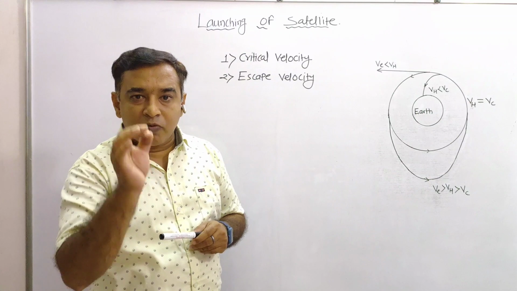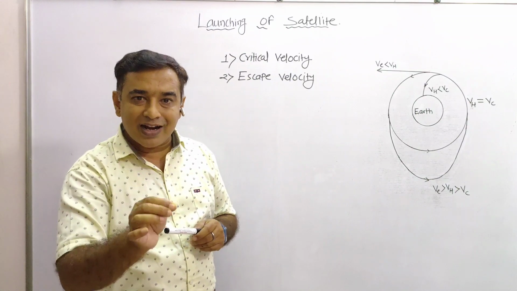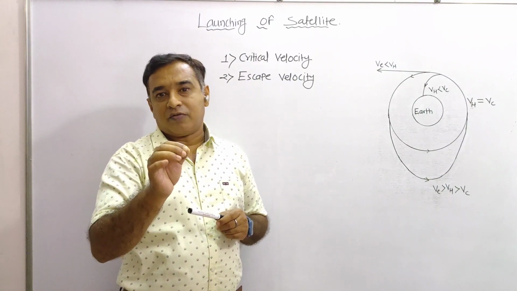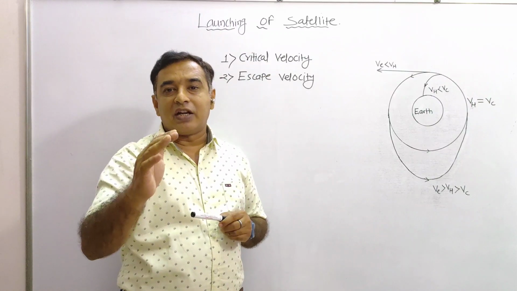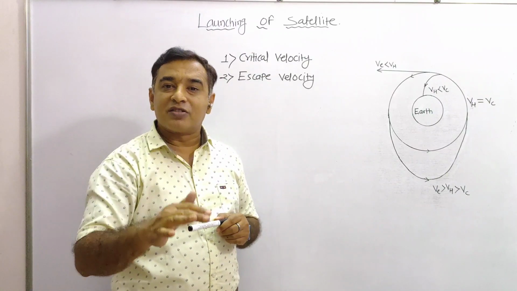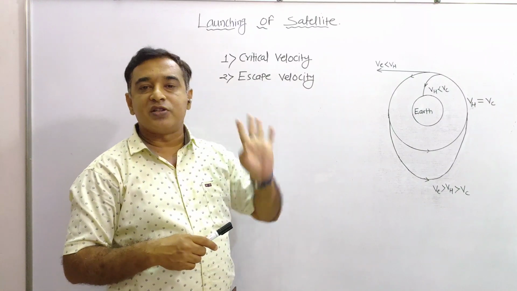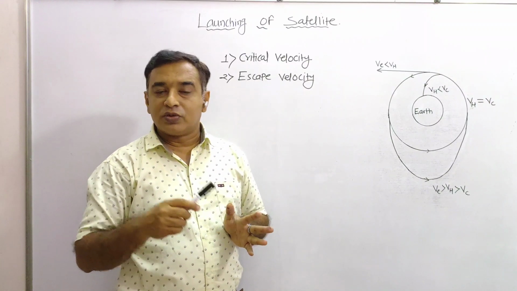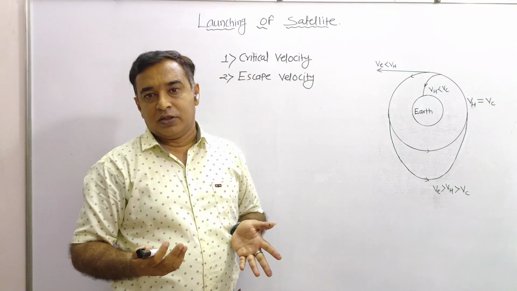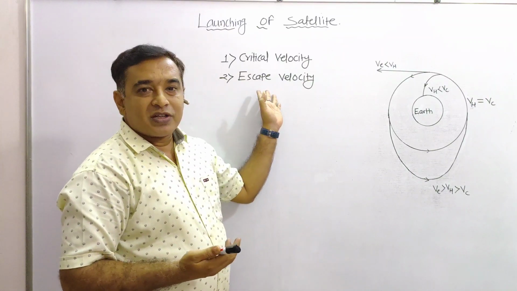It is a minimum velocity given to the satellite so as to project from the Earth's surface so that it will escape from the Earth's gravitational field, and it is known as escape velocity. So this is the escape velocity concept.